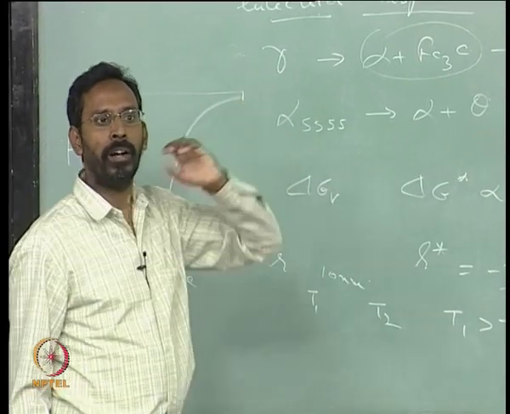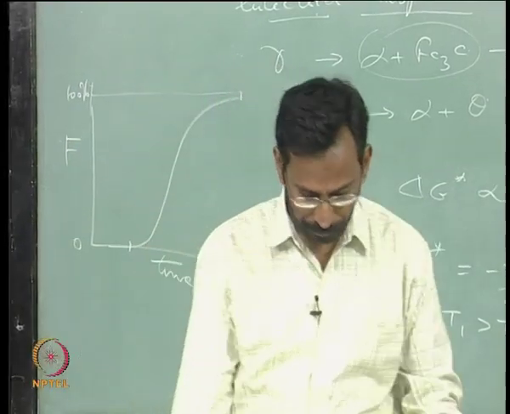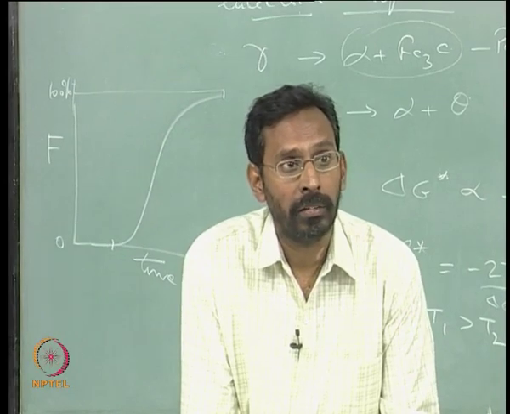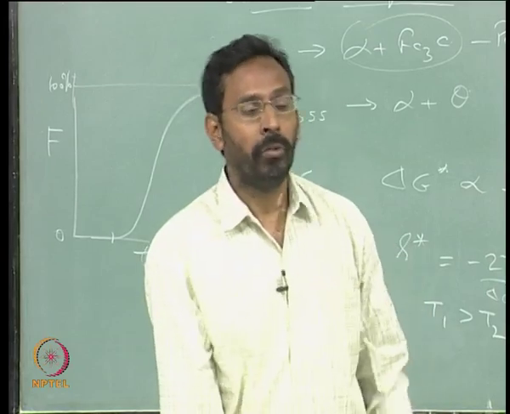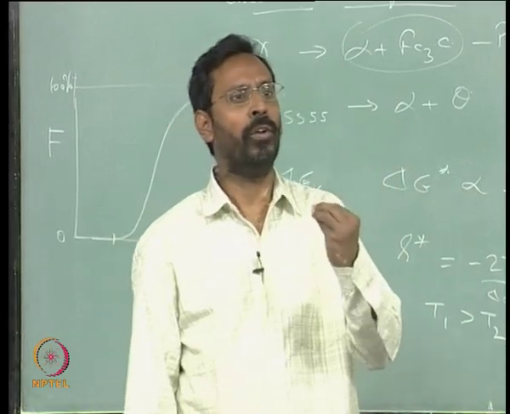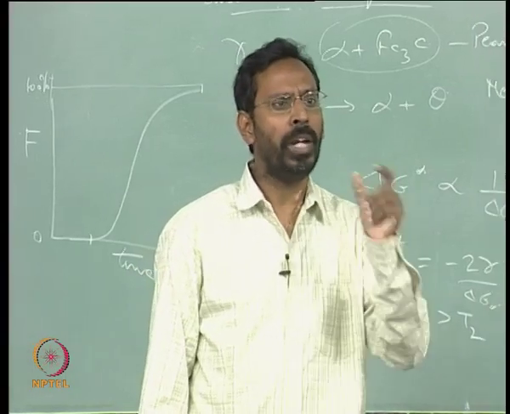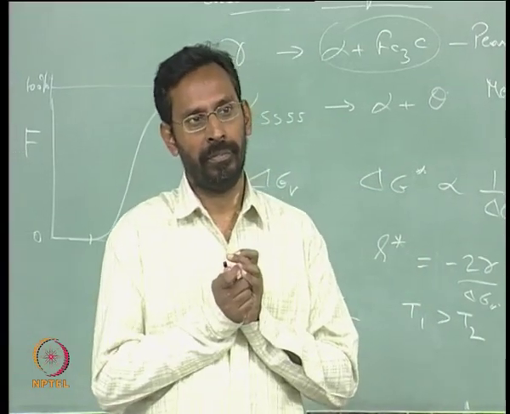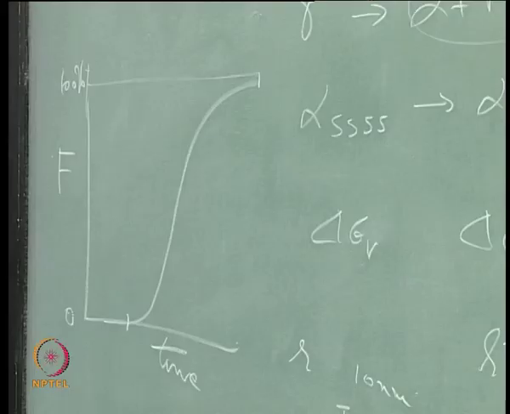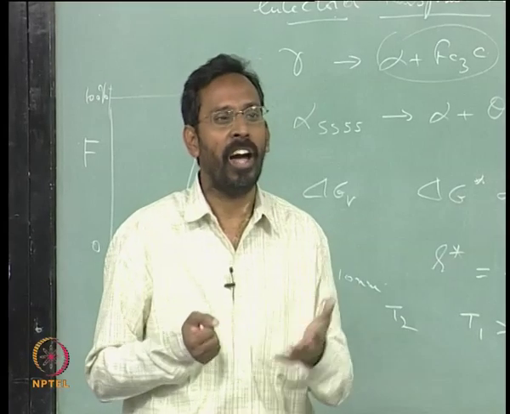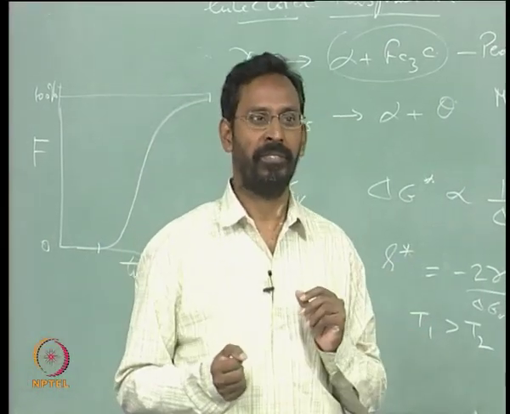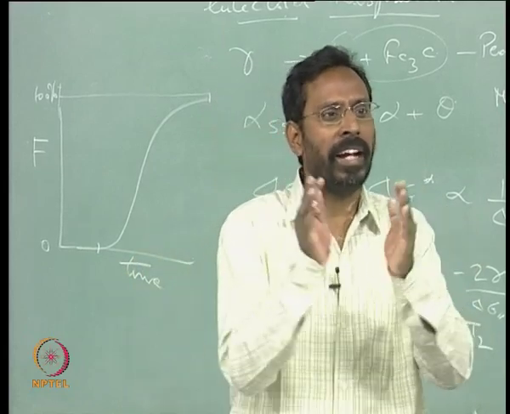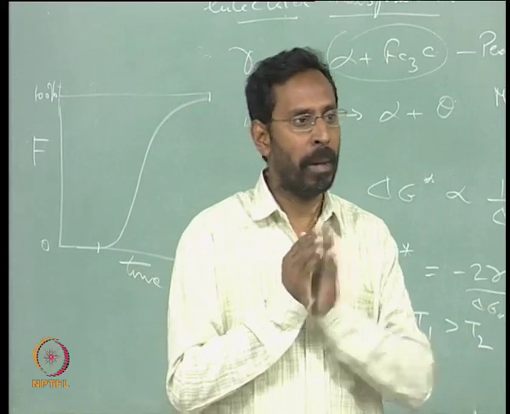So, for each temperature, Sir, as we decrease the temperature, won't the R star also decrease? Yes. So in principle, even as the time increases, the R star keeps decreasing. But though the R star is decreasing, however small it is, for it to form you need atoms to come together, isn't it? For example, this is a more difficult case, because two different phases are nucleating. When I say R star, of what? I need to actually talk about a lambda star in this kind of case, because a critical interlamellar distance forms.